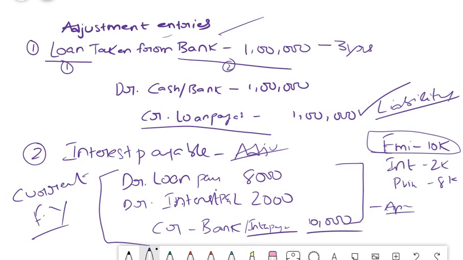When you take a loan, you should not charge it to your expense, nor, just because you are receiving money, should you charge it to your income. Many people have this confusion. They think that if a loan amount is coming in, they will simply credit it to P&L and call it loan income. No, it is not an income, friends. It is an obligation. So obligations will always be on your liability side. Remember that the profit and loss account is only a particular year's expense and income, whereas anything over and above 1 year is your asset or liability. Please understand this distinction. Next we will move to another concept.